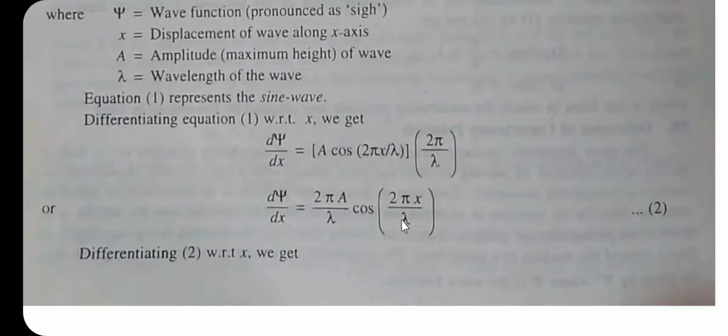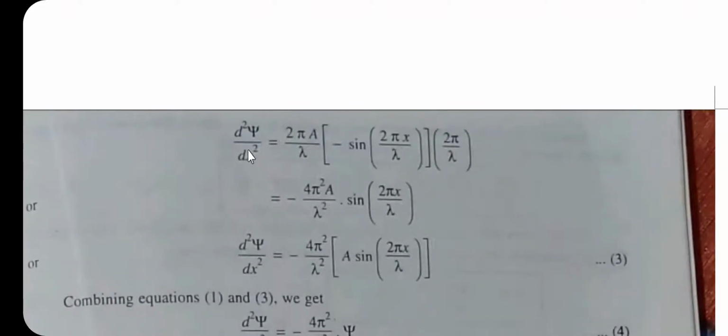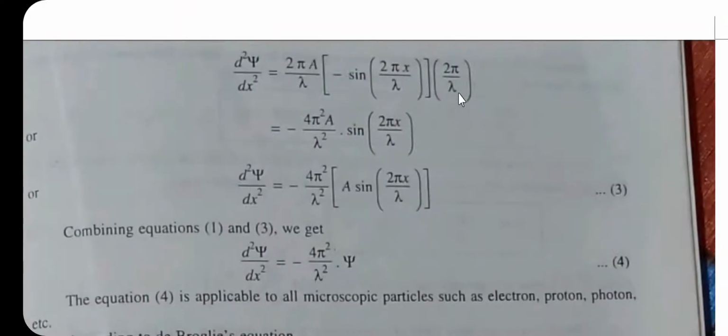Now differentiate equation 2 once again with respect to x. We get d square psi by dx square is equal to 2 pi a by lambda, and since the derivative of cos is minus sin, we get a minus sign, sin of 2 pi x divided by lambda. Again it is a function of a function, so the derivative of 2 pi x divided by lambda is 2 pi by lambda.